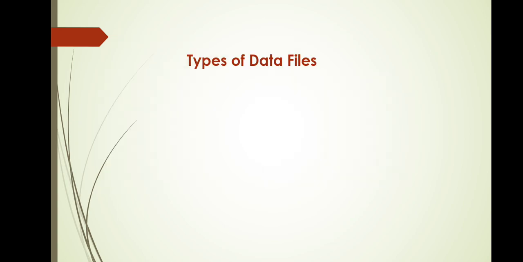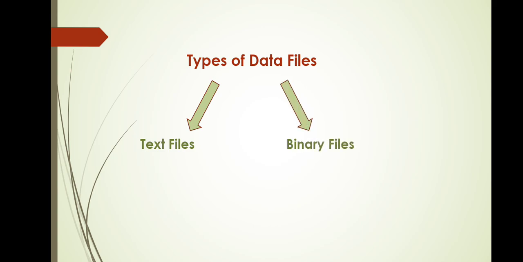When we talk about data files in Python, we have two types of data files. One is your text file and another is your binary file. Now let us talk about what is a text file and what is a binary file and what are the differences between the two types of files.